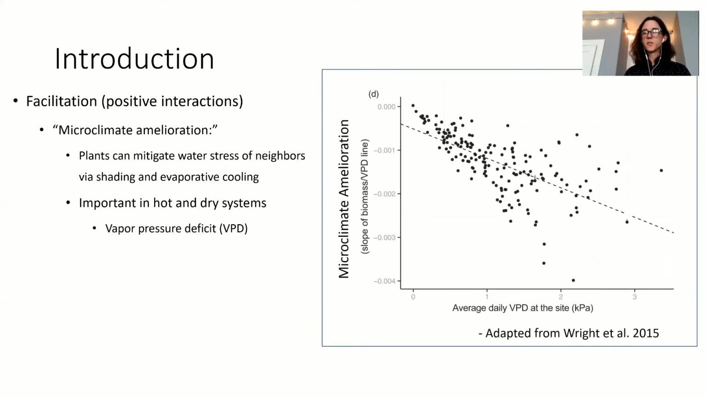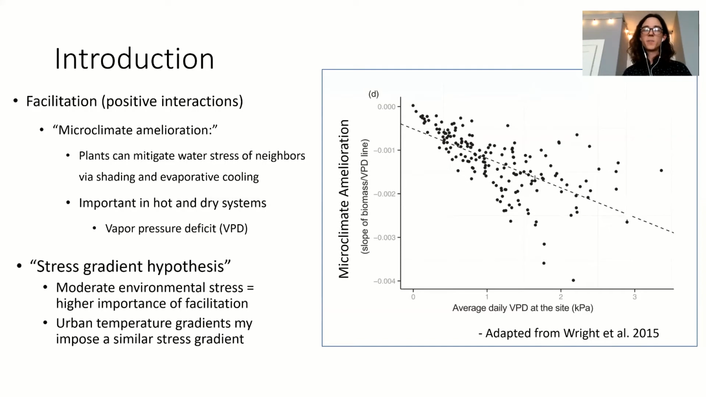And so in some research done by my advisor, Dr. Wright, here on the x-axis, we have increasing daily VPD, so it becoming hotter and drier. On the y-axis, we have microclimate amelioration, or essentially the ability of the vegetation to mitigate and cause those temperatures to decrease. And what we see is that on days that are hotter and drier, the vegetation is better able to mitigate those intense conditions.